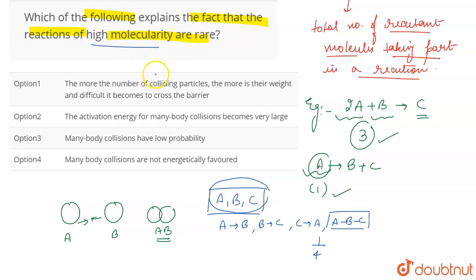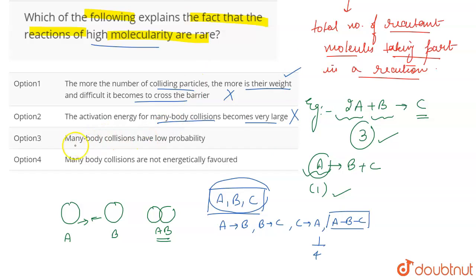If we talk about the options, the first option is that the more the number of colliding particles, the more is the weight and the more difficult it becomes to cross the barrier. This statement is incorrect because it does not depend upon the weight. It depends upon the molecules and their collisions. Talking about option 2, it says that the activation energy for many body collisions is very large. This is also an incorrect statement because activation energy and the number of molecules combining have no direct relationship. So this cannot be the correct answer.